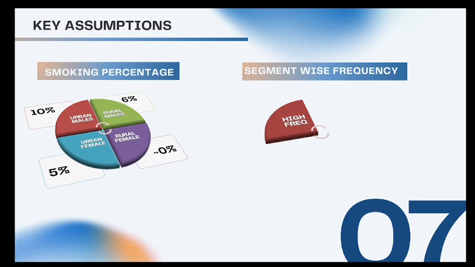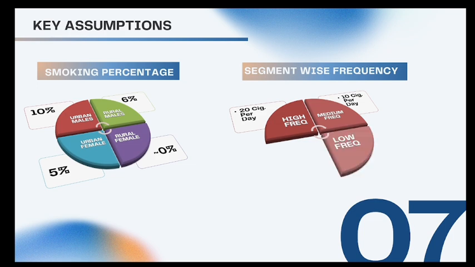Among these segments, if we talk about the segment-wise frequency, for high-frequency smokers, my assumption is they smoke around 2 packs or 20 cigarettes per day. For medium-frequency smokers, my assumption is they smoke around 10 cigarettes per day. For low-frequency smokers, the assumption is 2 to 3 cigarettes per day, or on average 2.5 cigarettes per day. And for rare smokers, my assumption is they smoke 1 cigarette in 3 days.